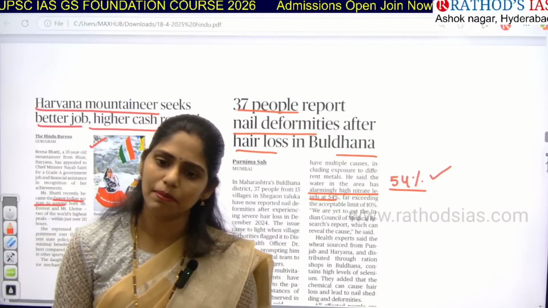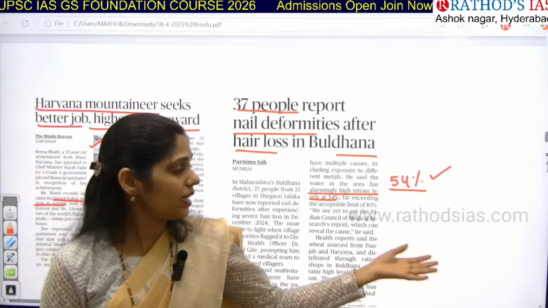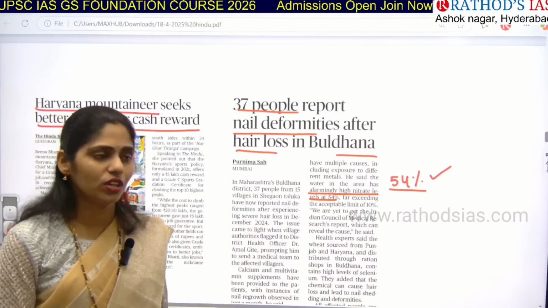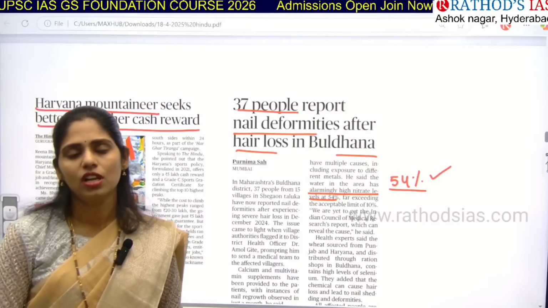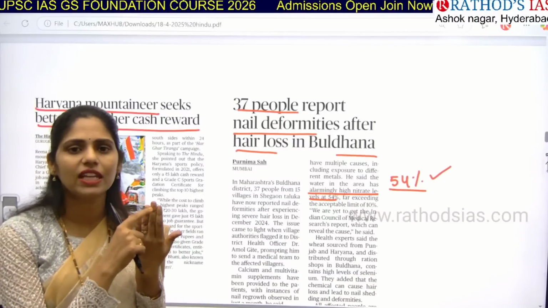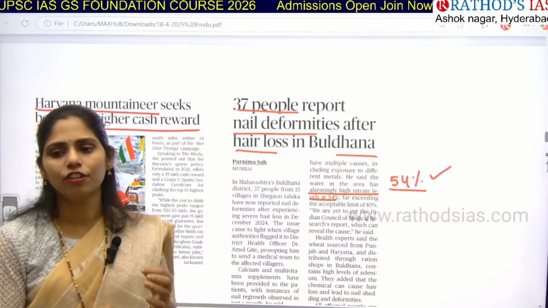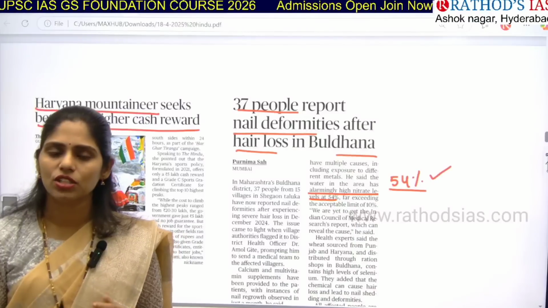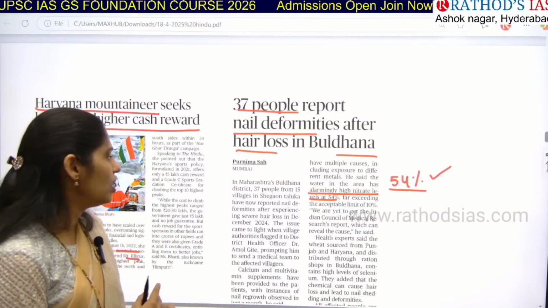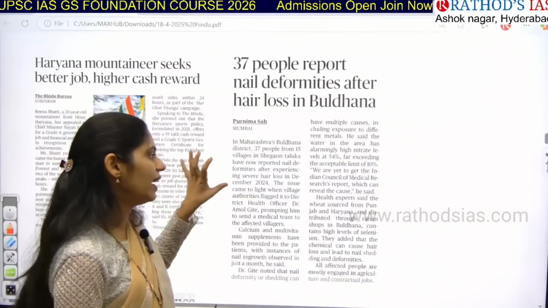And what is the acceptable limit? The acceptable limit is only 10%. If you have 10% nitrate in the water, you can consume it. But here it is 54%. So when people consume this water, what is happening? First they got very intense hair fall. And now they are having nail deformities. The nails are not growing properly and are falling off. Finally they went for checking of the water in this region and found that the nitrate level is very high.